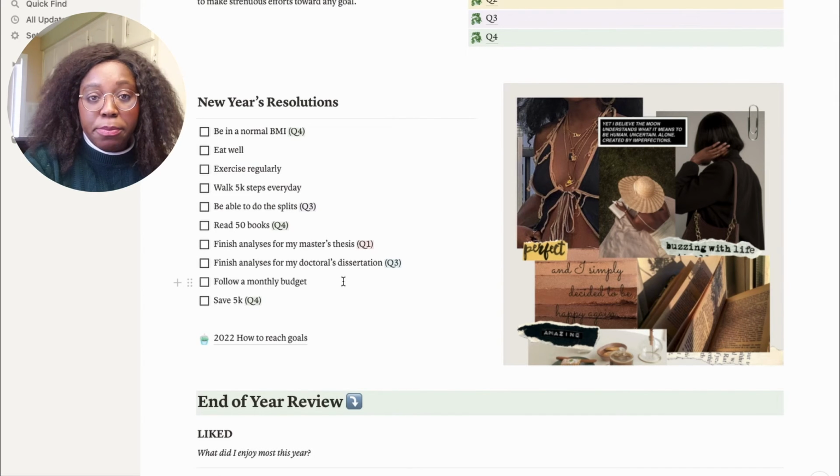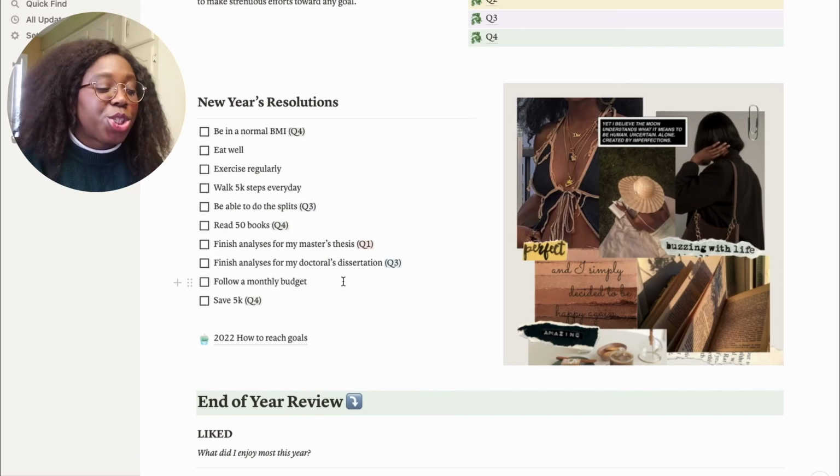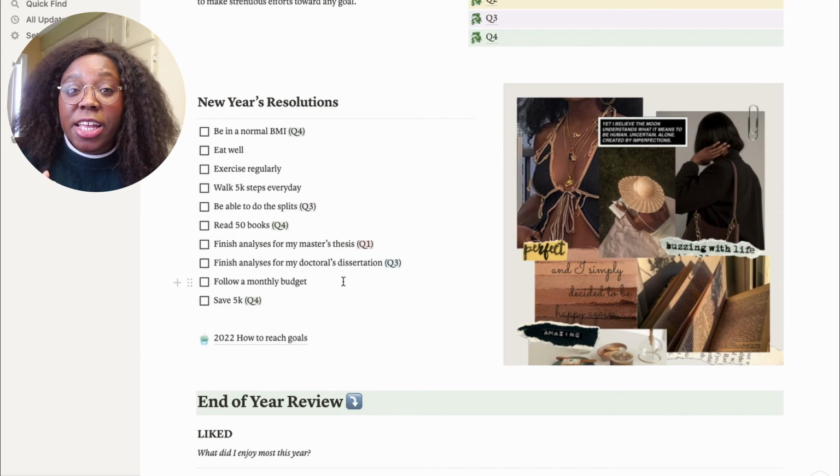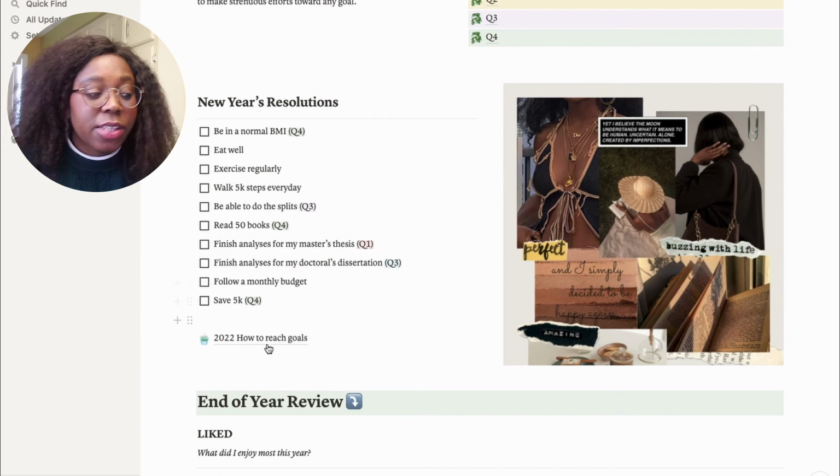First, I want to follow a monthly budget. I already created that budget for December, and honestly, I was not able to follow it. But it was also a month of Christmas where I spent a lot of money on gifts and on Christmas celebrations. Still, it was a flop. So next year I'm trying to be more on top of that and follow my monthly budget because of my next resolution, which is save 5K. Technically, I want to save 6K, but I'm giving myself 5K just in case I flop. So that's doable, and I hope, no, I will achieve it.